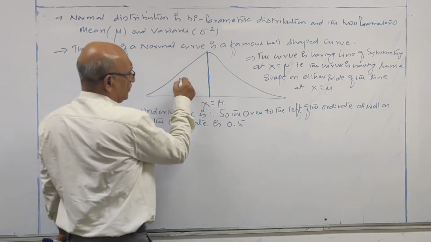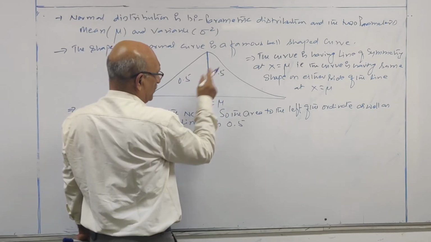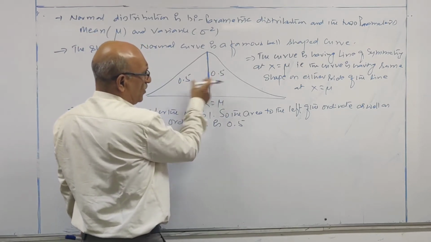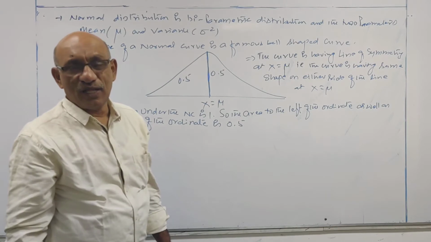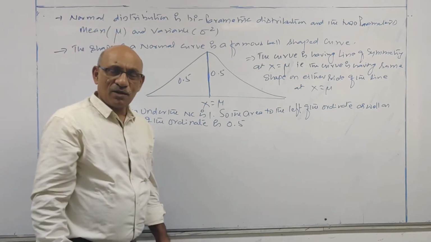So this side area is 0.5, this side area is 0.5. Total 0.5 plus 0.5, 1 is the total area under the normal curve.